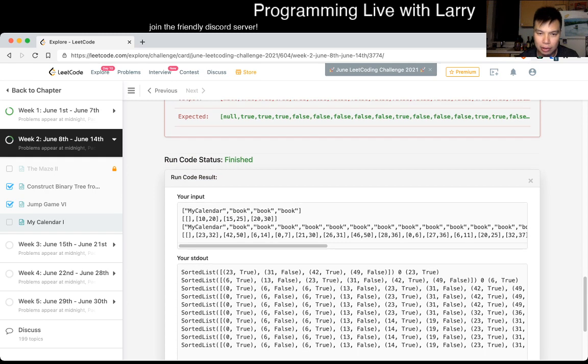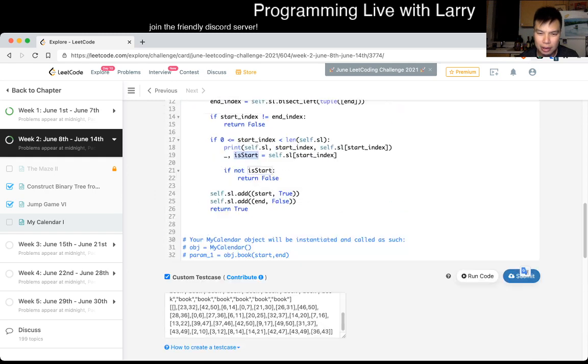So this is 6 and true. So if this is, oh, maybe I just confused my logic a little bit. If it is the start, then it will return false. No, wait. Yeah, if it is the start, did I just have this logic wrong? Yeah, wow, whoops.